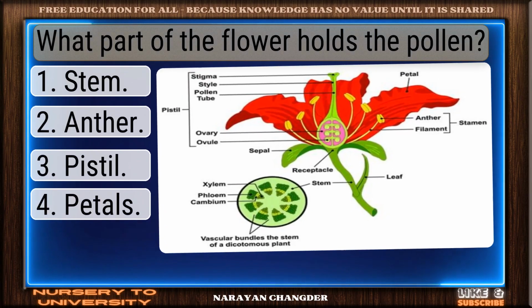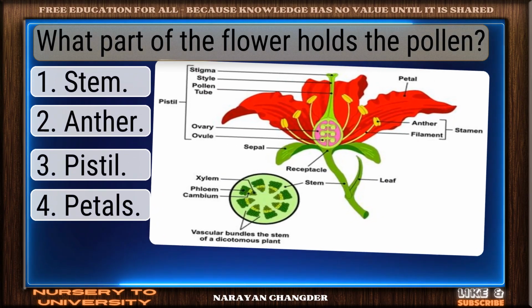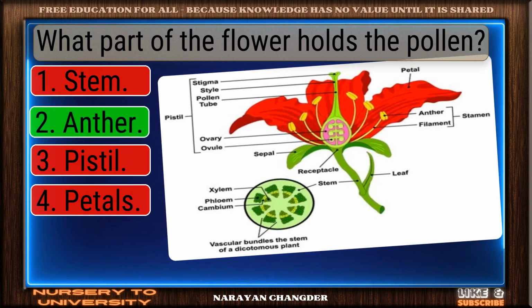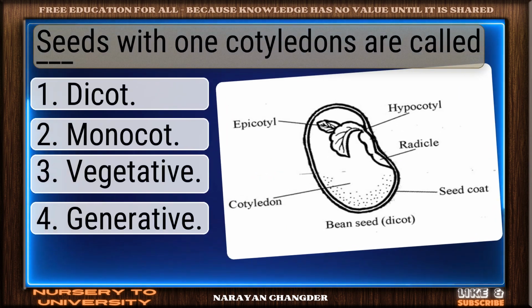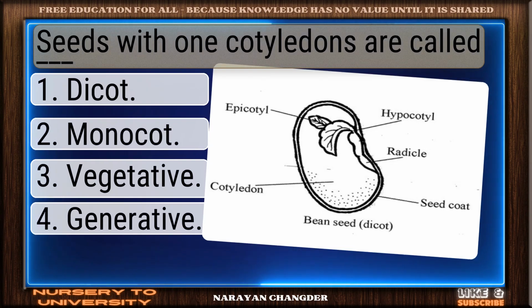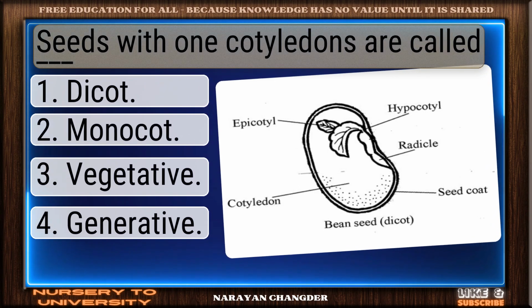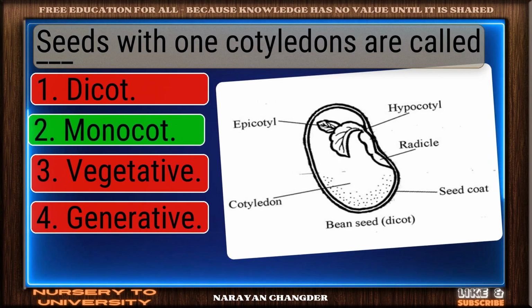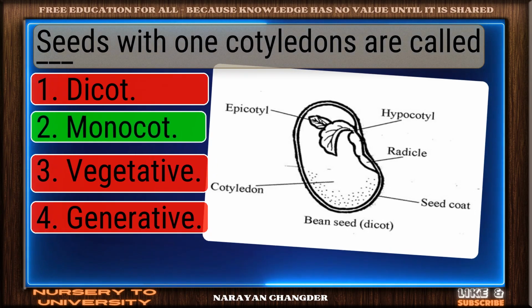Question number 49. What part of the flower holds the pollen? Bravo. Anther is the answer. Question number 50. Seeds with 1 cotyledon are called dash. Solid response. Monocot is a valid choice.